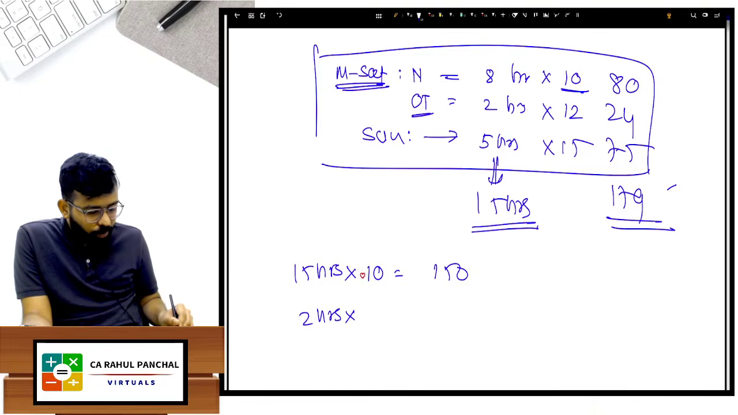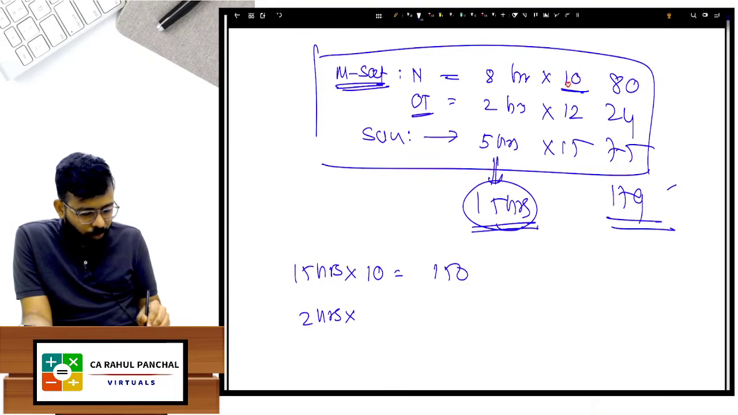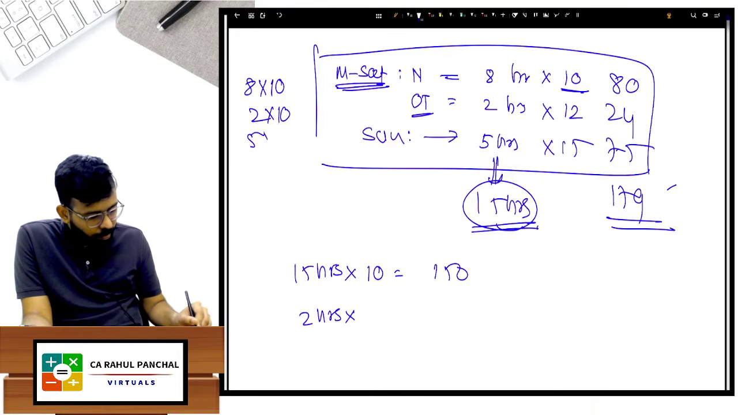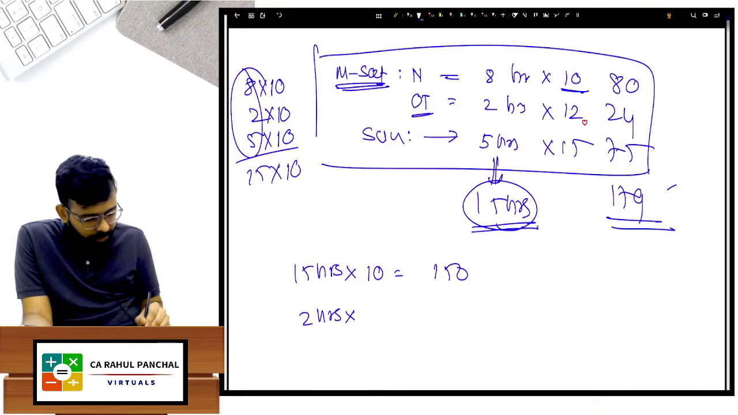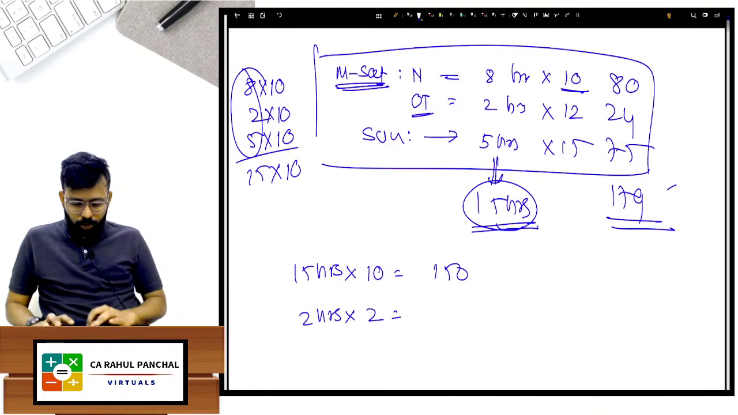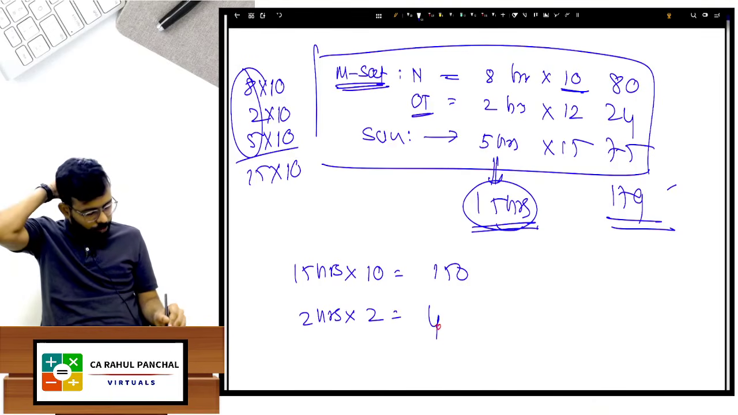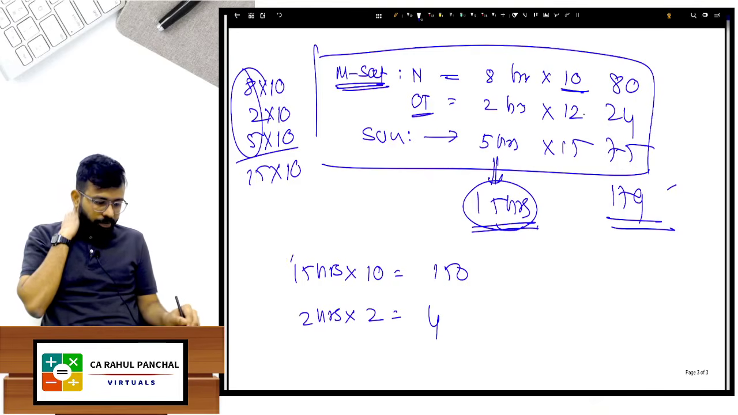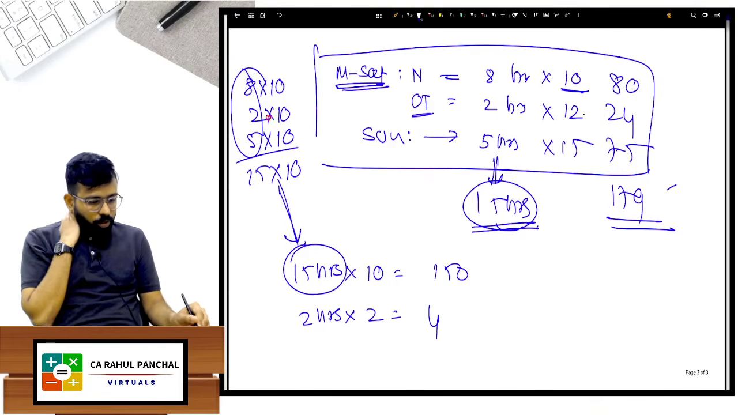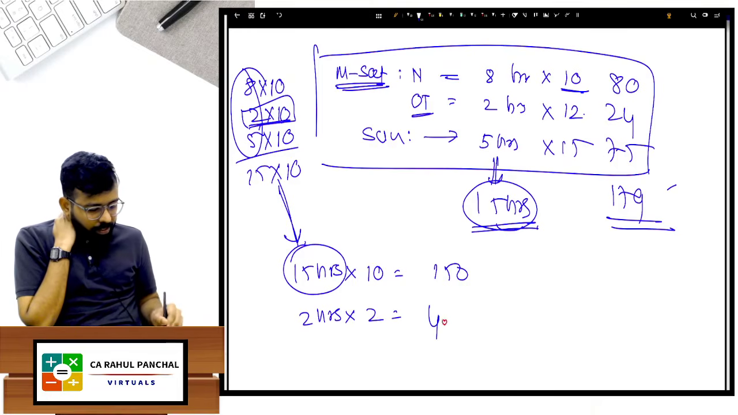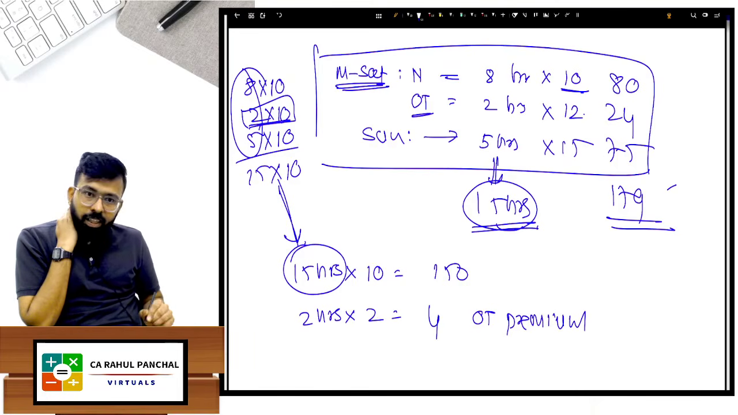में से तो 10 I have written only here by saying 15 × 10 करके. तो फिर यहाँ पे देखो 8 × 10, 2 × 10, 5 × 10 which is nothing but 15 × 10, ये टोटल करके. 2 × 10 is already there in this 15 hours. So now I will say this is OT premium because OT is done, इतना extra गया है.